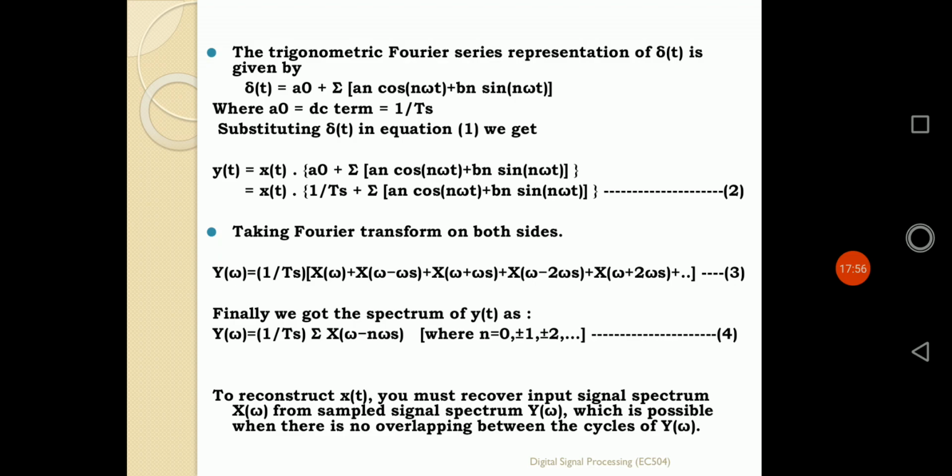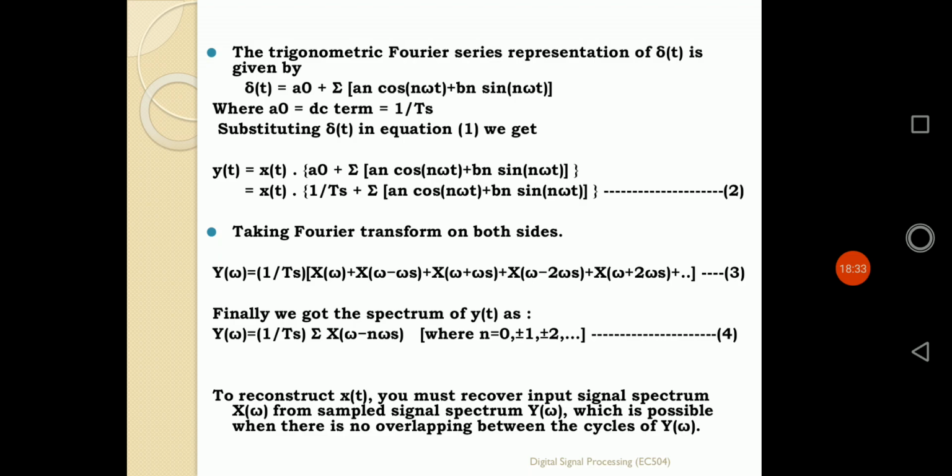In that way, the value of omega s in that equation is simply defined by the right side of omega m and the left side of omega m. Certainly the value of omega s should be at least equal to twice omega m for exact matching of that sampling. That means to reconstruct x(t) from equation number 4, we have to recover the input signal spectrum X of omega from the sampled signal Y of omega. That means by doing the sampling, we are simply converting x(t) into y(t).